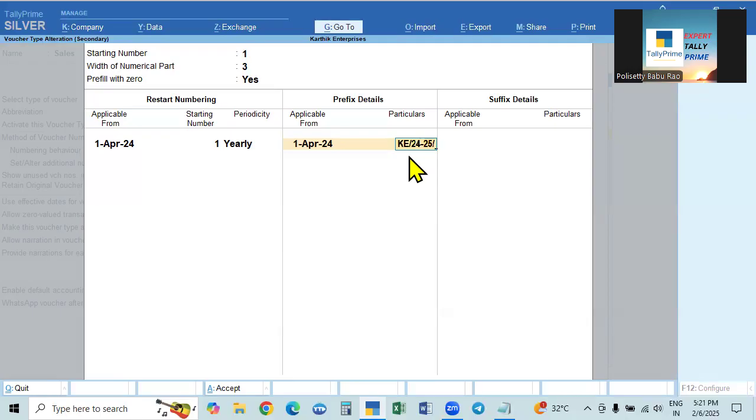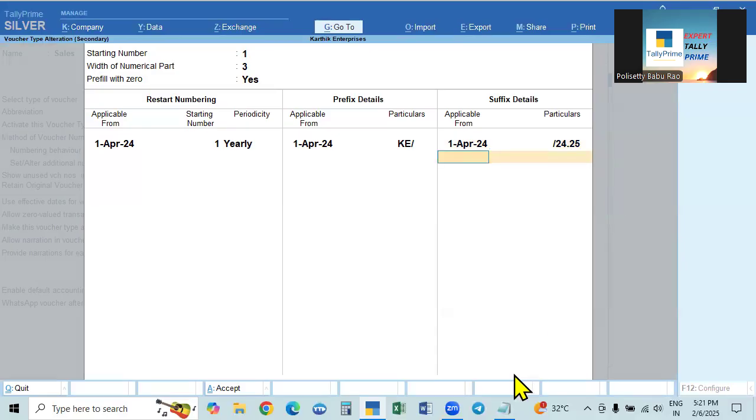So KE slash 24, 25 slash, means after that, this is the prefix. Both are prefixed before the number, and after that the number will come, that is 001, 002. But it is better to always give the company name and then the suffix with the year. Remember this: after the slash, the number will be there, and after the number, again a slash, and then the year.